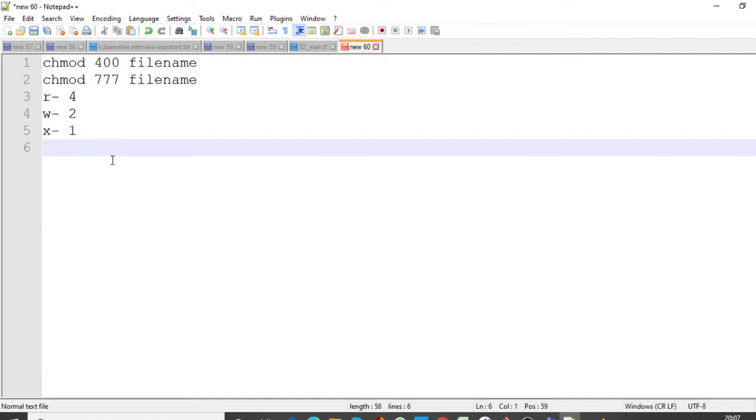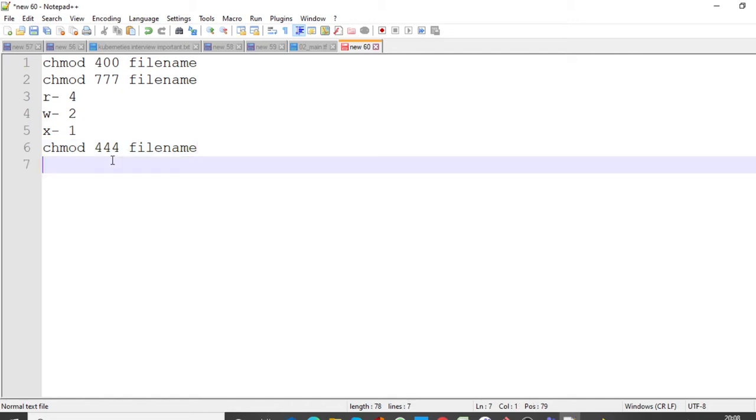So suppose I ask Sohail to give only read permission to a file, to all: group, user and other. To all you will have to give read permission only. How will you give? Chmod, then only read permission I told, right? So 444, then your file name.